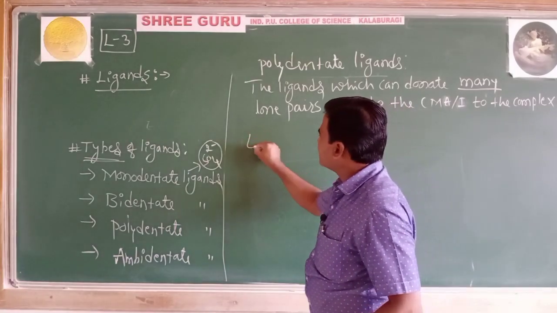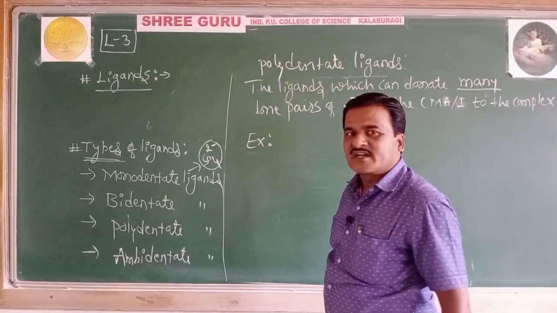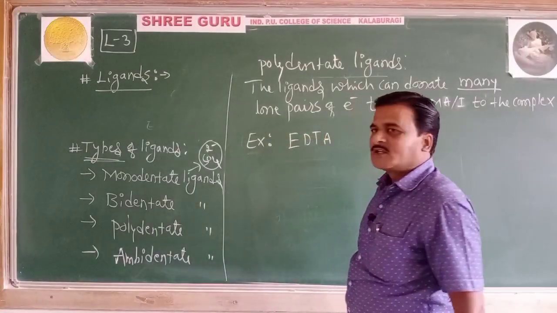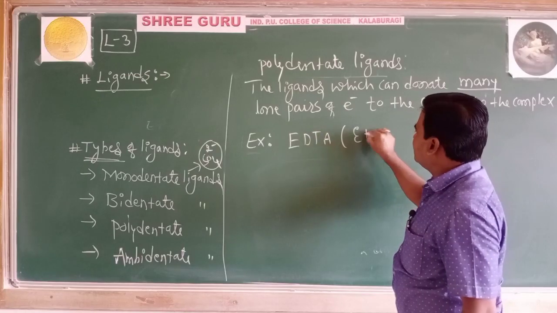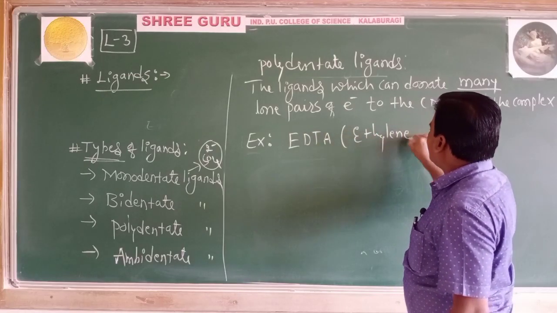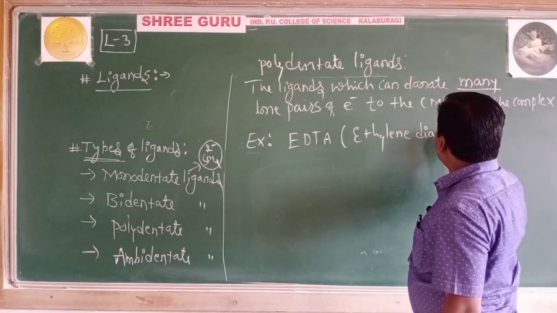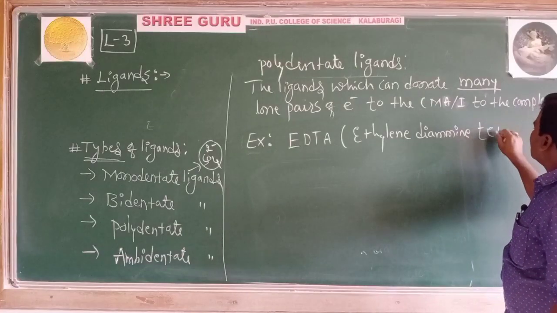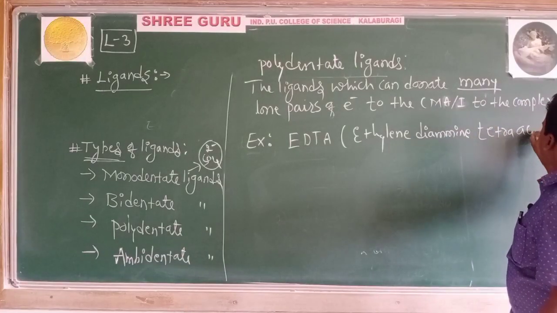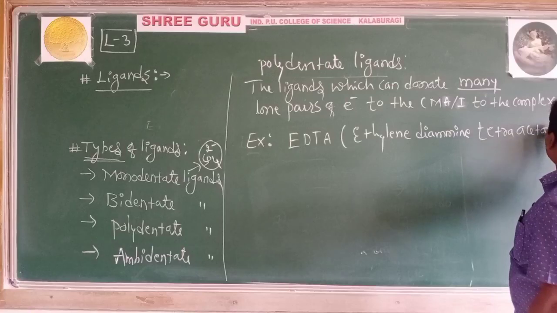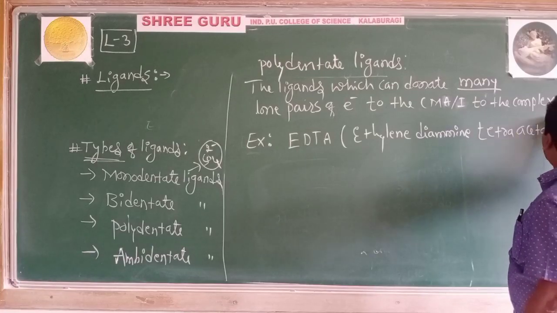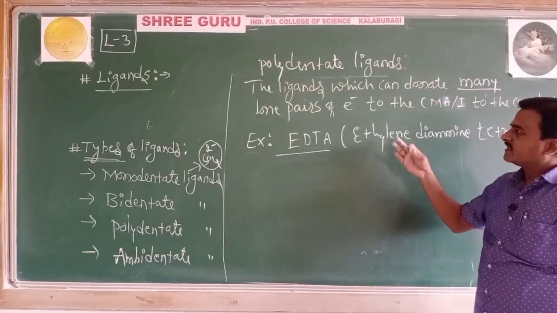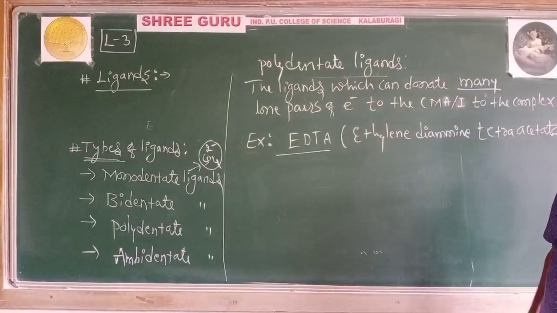A familiar example of a polydentate ligand is EDTA. What does it mean? Ethylene diamine tetraacetato, ethylene diamine tetraacetato ion, EDTA, is an example of a polydentate ligand.